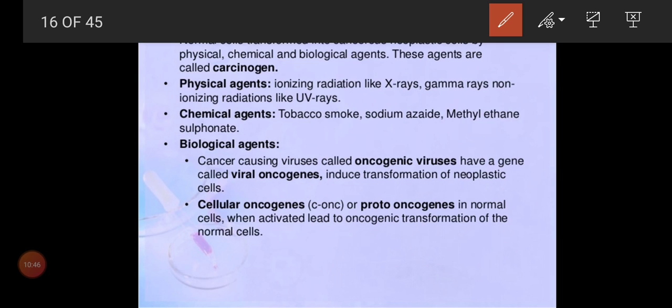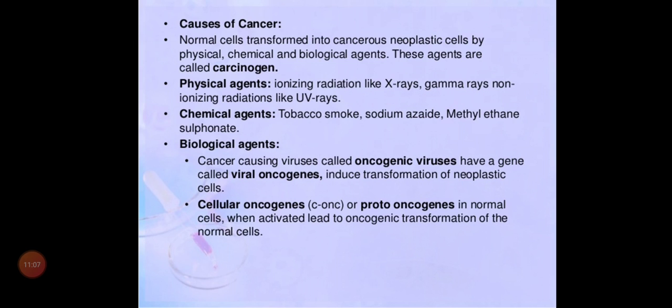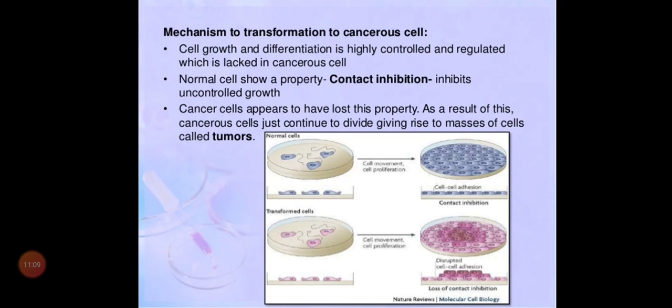And apart from that, some cellular oncogenes or proto-oncogenes, both are synonyms, in normal cells will activate to lead to oncogenic change. Oncogenic means having the capacity to become cancerous cells. So this can also be seen in the biological agents. So these are the types of agents that cause cancers.